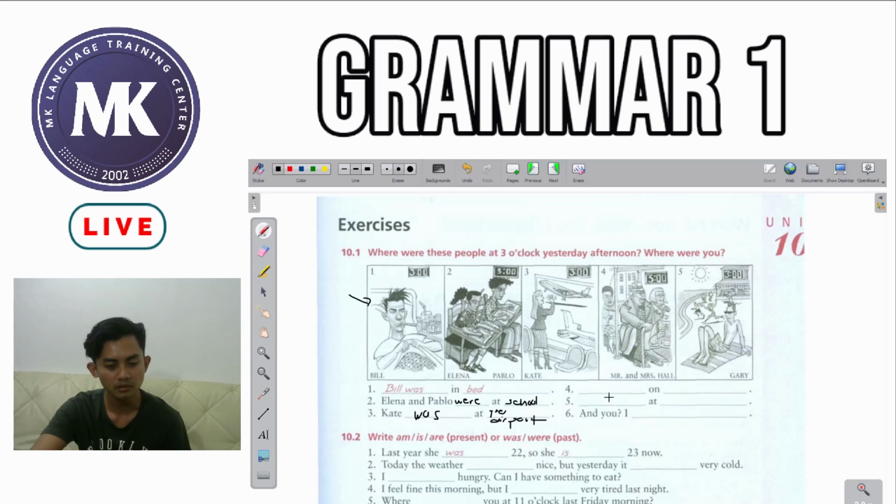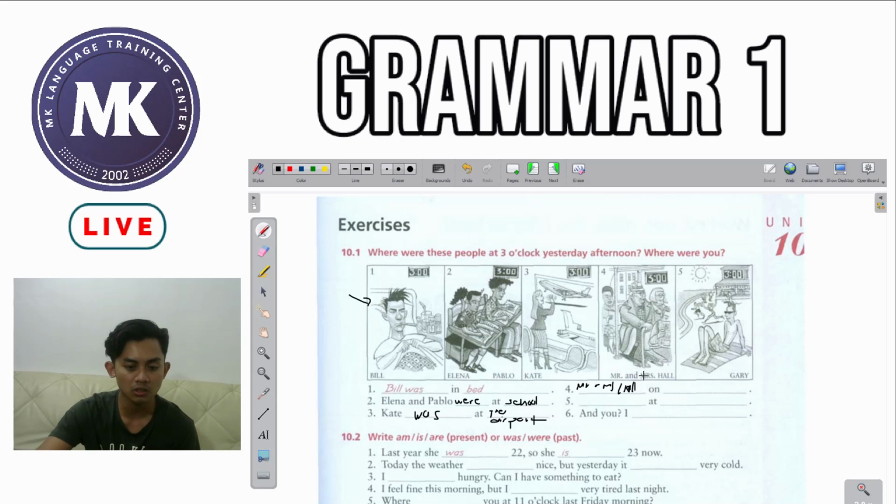Okay. So number 4. Okay, so we have an elderly couple in number 4. And their names are Mr. and Mrs. Hall. So there are 2 people, right? So it's either we or they.